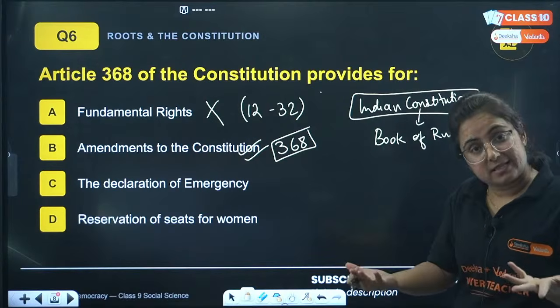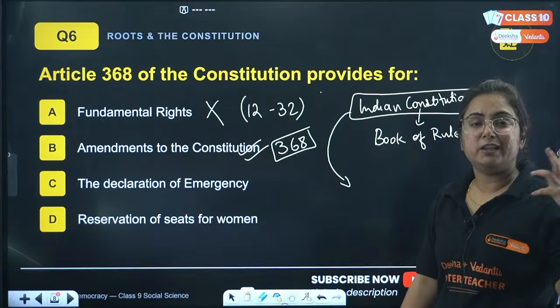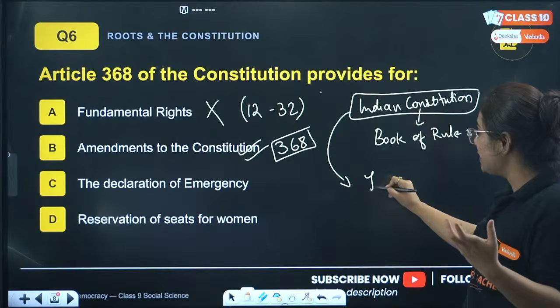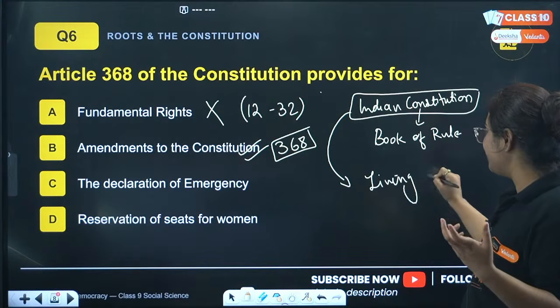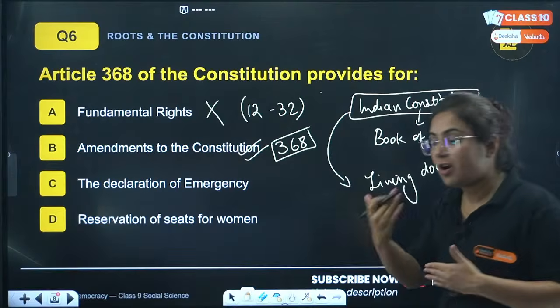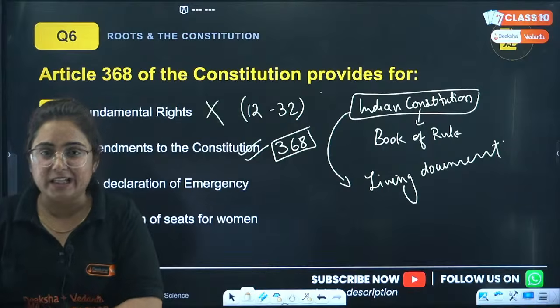But in case, see, do you know one strange thing? This Indian Constitution is known as a living document. Right? It is known as what? A living document. Why do you think that the book is living? Beta, it is a living document because in India, there are a lot of changes going on in the society.